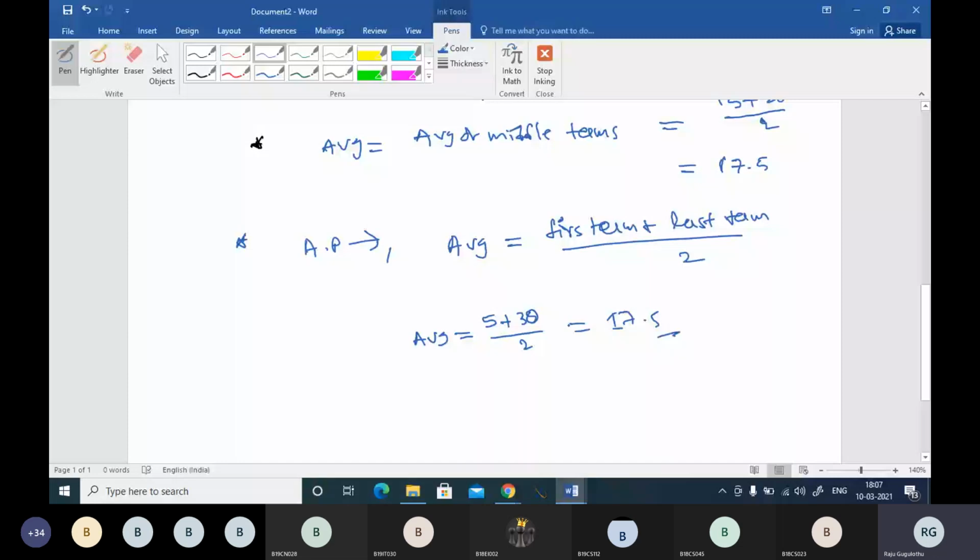But my friends, don't expect questions on observations which are in arithmetic progression. This kind of questions will not come. But if in any case it comes, then you can directly notice it and you can directly answer what will be the average in that case.